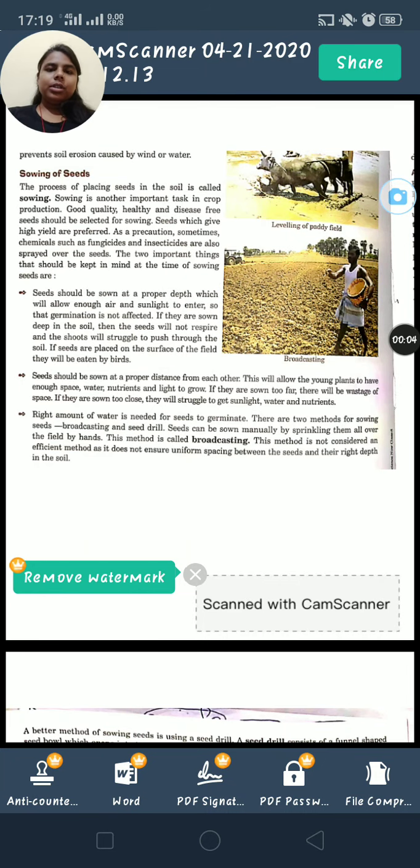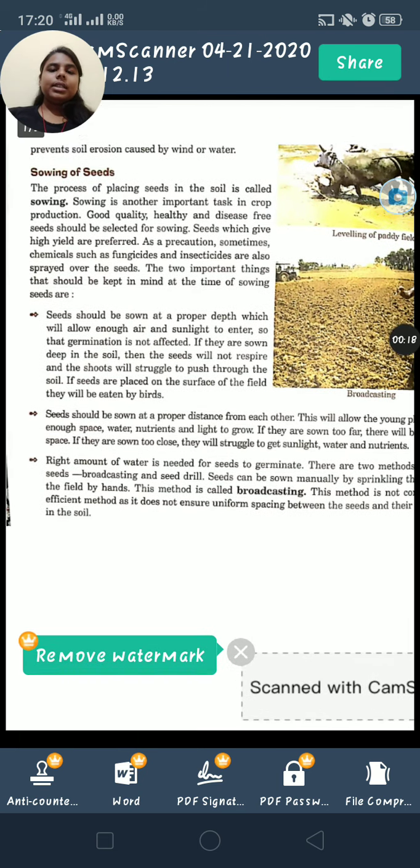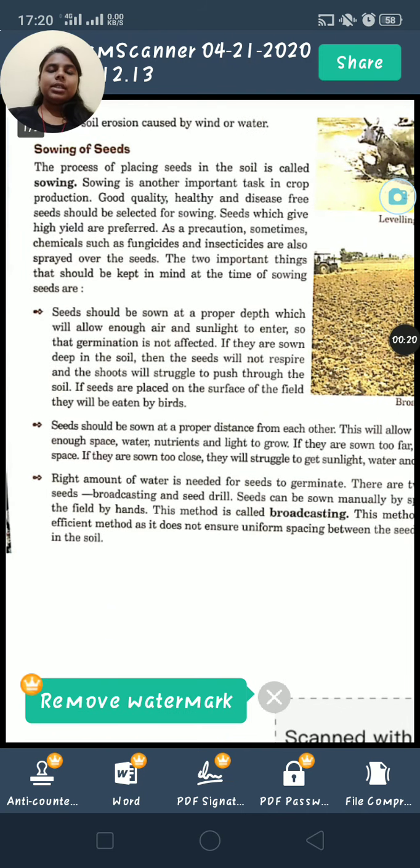So today we are going to see about agricultural practices. The second important thing done by a farmer after preparing the soil is sowing seeds. For sowing seeds, farmers want seed. Now, selection of seed is important. What type of seed should be sown? Seeds which are healthy and disease free, and the quality should also be good.